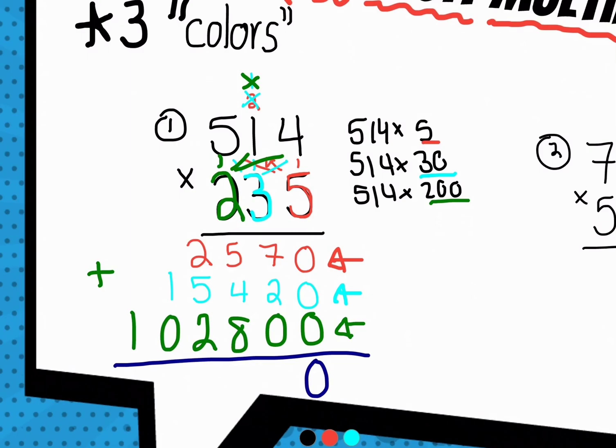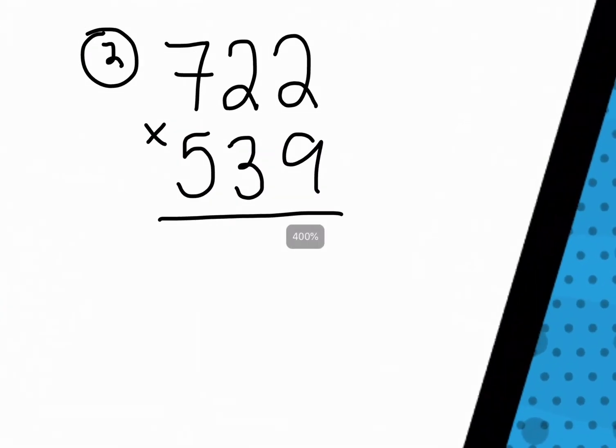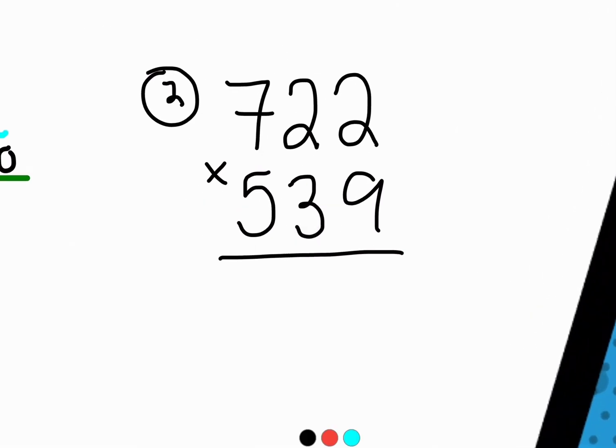I have 0. 7 plus 2 is 9. 5 plus 4 plus 8 is 17. 1 plus 2 plus 5 plus 2 is 10. 1 plus 1 is 2, and 1 plus nothing is 1. So I get the final answer of 120,790. The same thing applies with this next problem, which is a little bit bigger, a little bit more difficult.